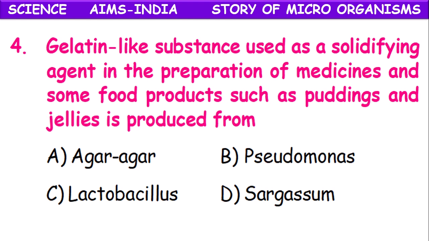A gelatin-like substance used as a solidifying agent in the preparation of medicines and some food products such as puddings and jellies is produced from: agar-agar, Pseudomonas, Lactobacillus, Sargassum. It is the milky-like substance agar-agar.